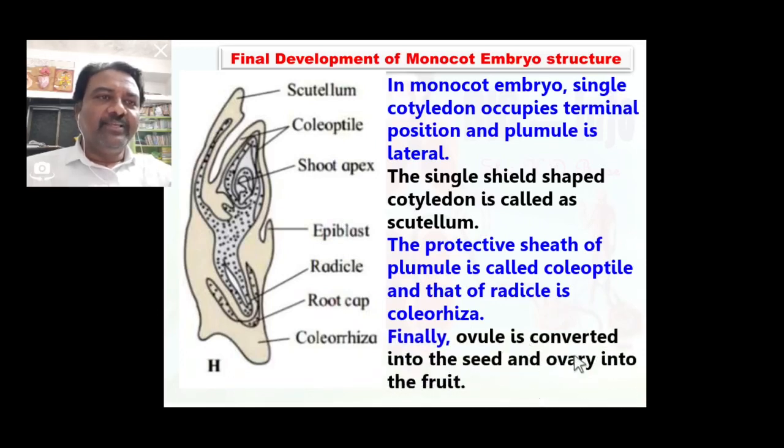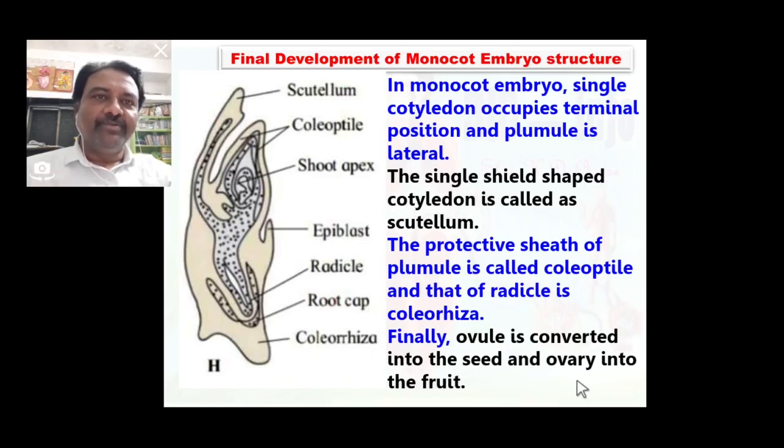Finally, ovule is converted into seed and ovary is converted into fruit. So here we have discussed the complete development of monocotyledon and previously the development of dicotyledon. Which one is the common or similar structure of monocotyledon and dicotyledon?